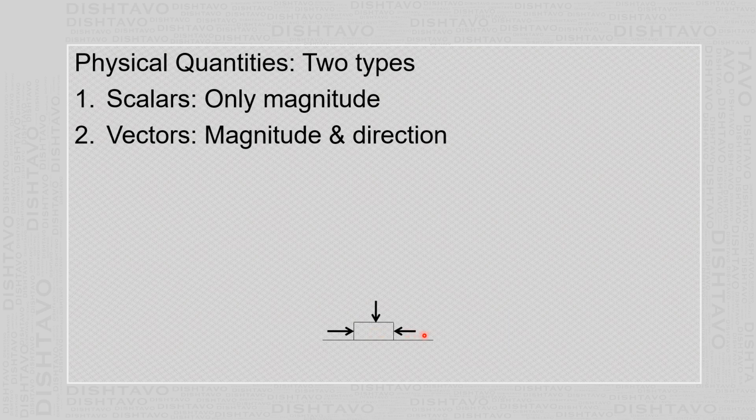If you apply the force toward the left, the body moves towards the left. If you apply the force toward the right, the body moves toward the right. So besides the magnitude, direction is also important. It brings about a different result. Therefore force is a vector quantity.